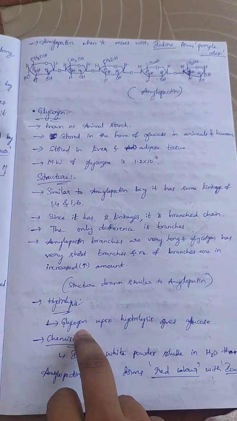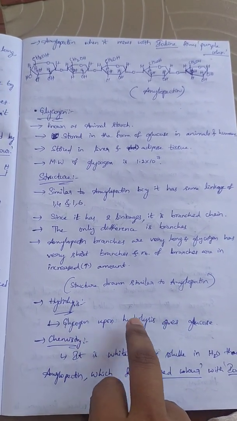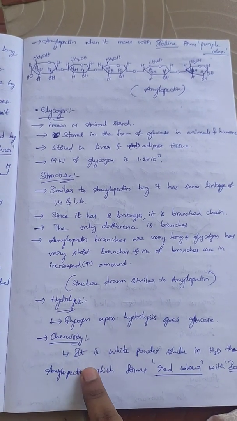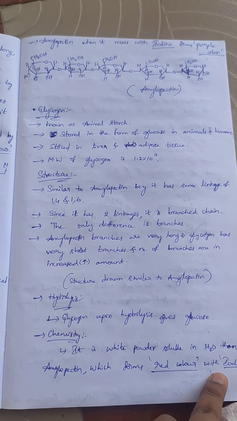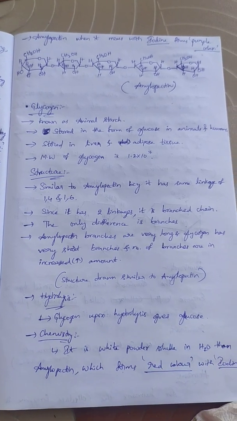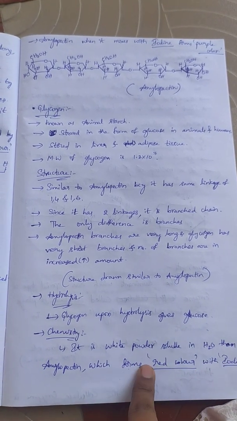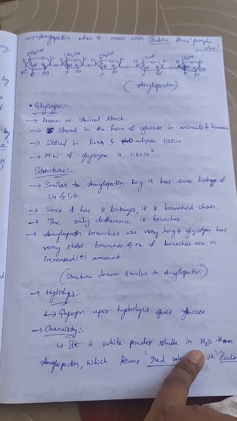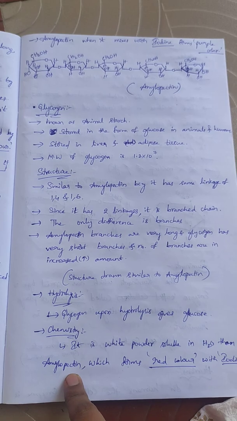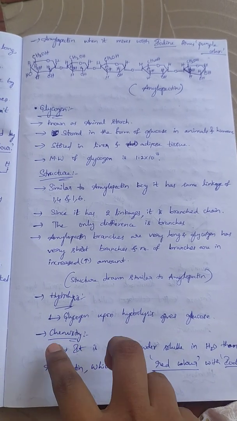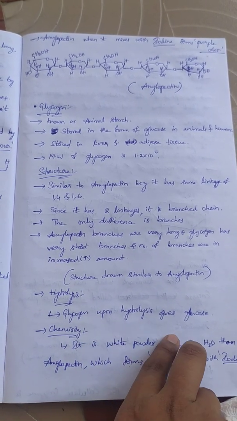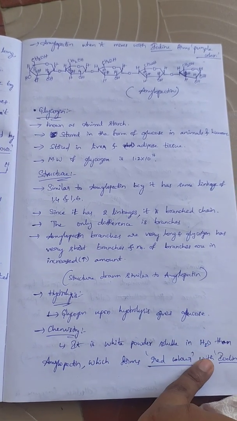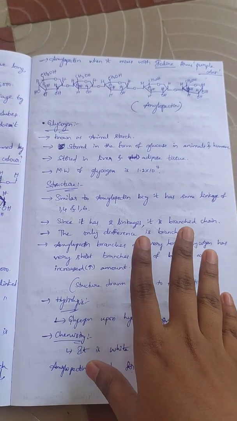Upon hydrolysis, glycogen gives glucose. And its chemistry: when it is reacted with iodine, it gives red color, and it is a white powder soluble in water, more than amylopectin. Glycogen is a white powder which is soluble in water and it gives red color with iodine. This is brief about glycogen.